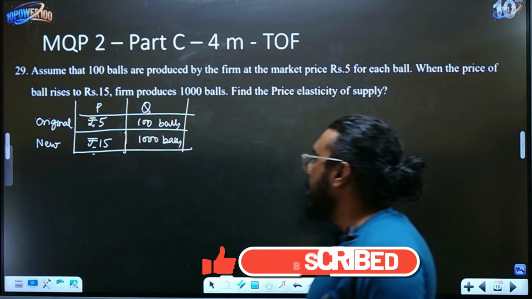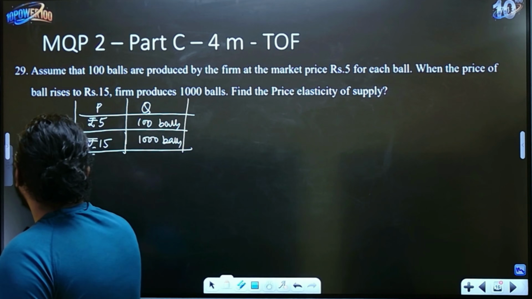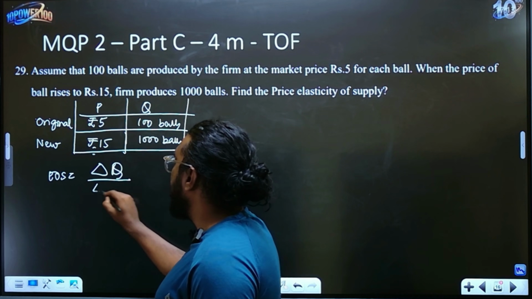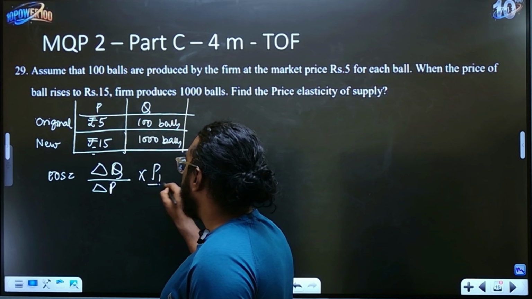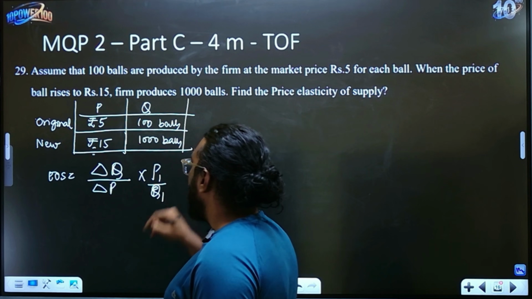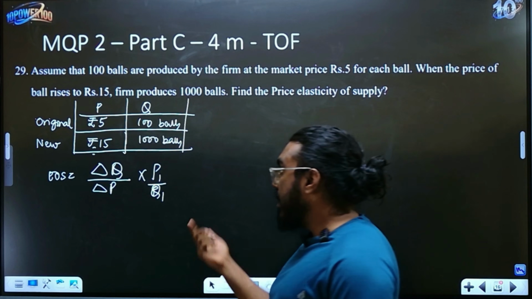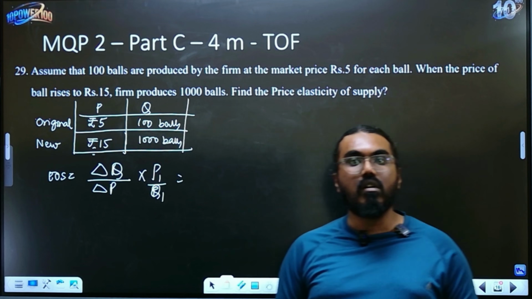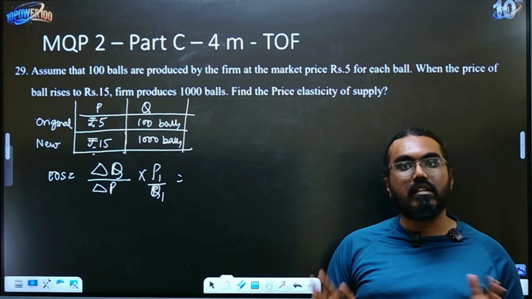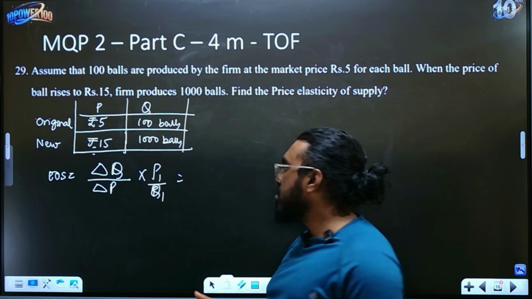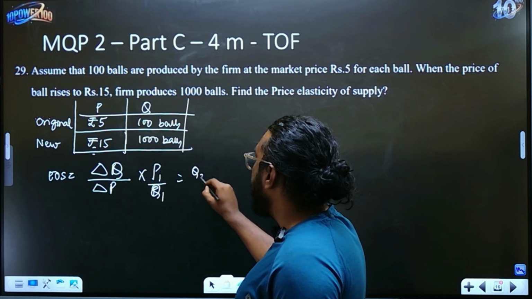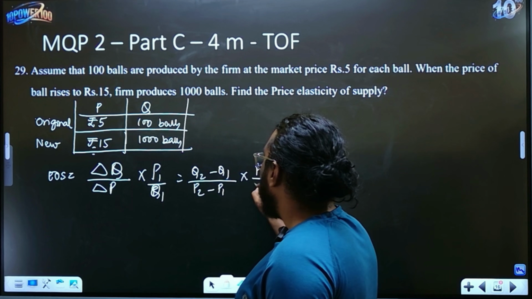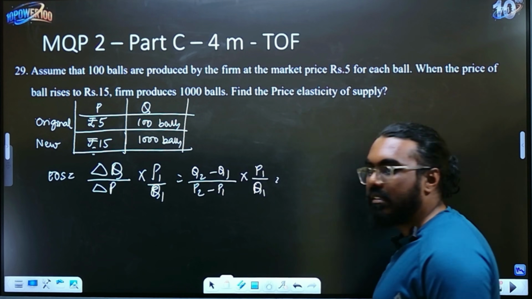Okay, very simple. Now, what's the formula, sir? Elasticity of supply is nothing but the change in quantity divided by the change in price into the original price by the original quantity. This is your simple formula. Now there's something to remember. What is this change in quantity? Any common person will say the price was 5 rupees and it has become 15 rupees, so what's the change? 15 minus 5. That's what you are supposed to do. Change in quantity is Q2 minus Q1, change in price is P2 minus P1, into P1 divided by Q1. You have to compare with the originals.